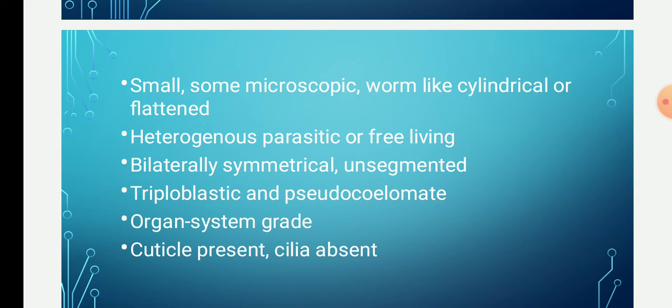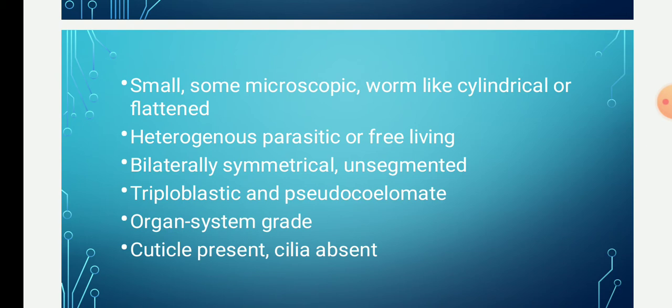They show an organ system grade of organization. We have already studied the different types of grades of organization: the cellular grade of organization seen in Porifera, then the tissue grade of organization, which is seen in Cnidaria, then the organ grade of organization, which started from the Platyhelminthes, and now even in Aschelminthes they show an organ system grade of organization.